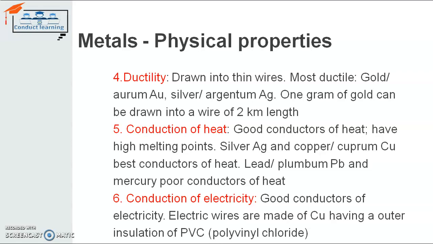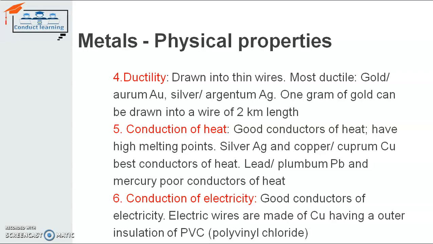You can simply use them for making your cooking containers and cooking devices, because they are good conductors of heat. When you prepare food in containers which are made of metal, it will be very easy to cook that food, because containers made up of metals can conduct heat very easily, and your food will be ready very soon. So that's why these metals are used, and mostly metals are good conductors of heat and have high melting points.